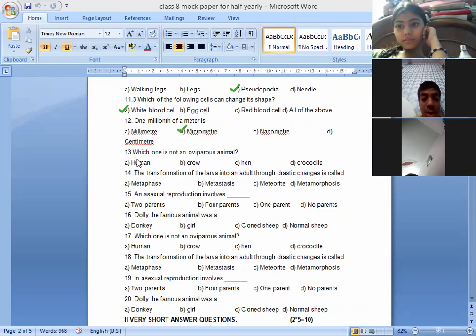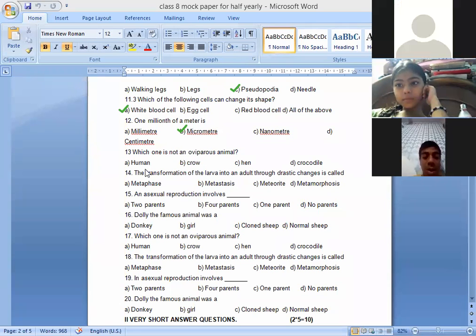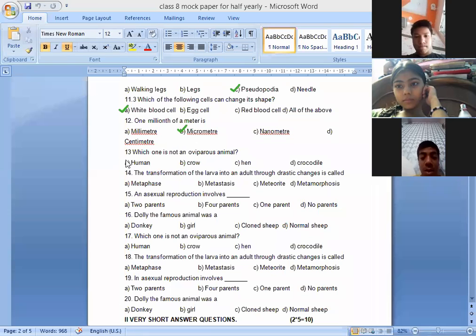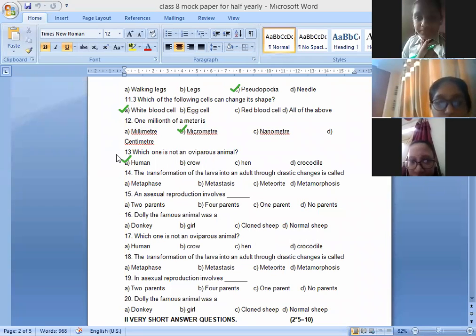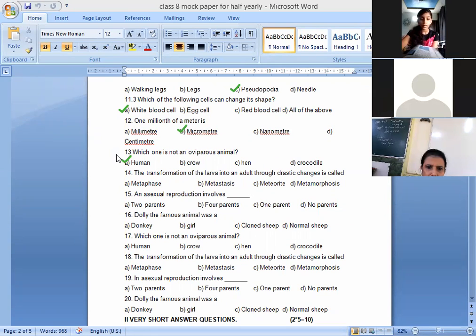Next is, which one is not an oviparous animal? Children, rest children can also raise hand. Human. Yes, humans. Humans are viviparous. Switch on your cameras, children, and you may raise hand. Yes, Tanya. Next one.